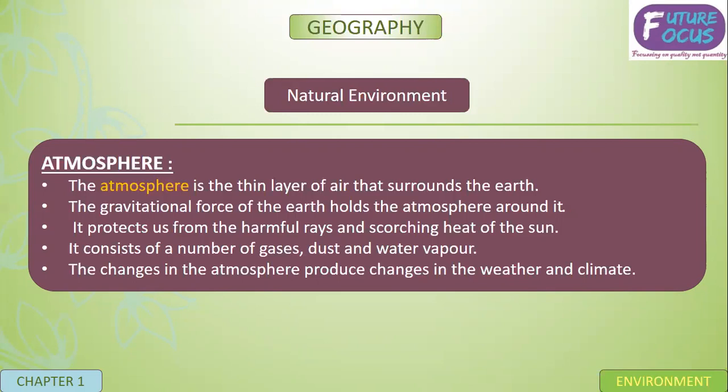This atmosphere layer is protecting us from the heat of the sun. It consists of a number of gases, dust, and water vapor. If there is any change in the atmosphere, let's say for example, there is an excess of nitrogen or any other gas, that would affect our health as well, and that would create changes in the weather and the climate.